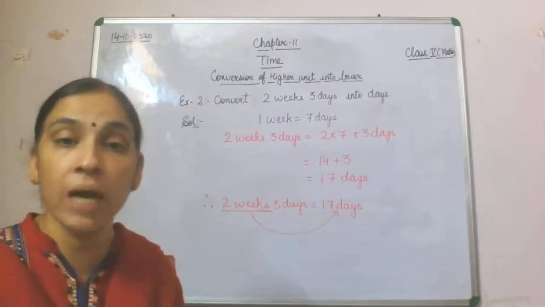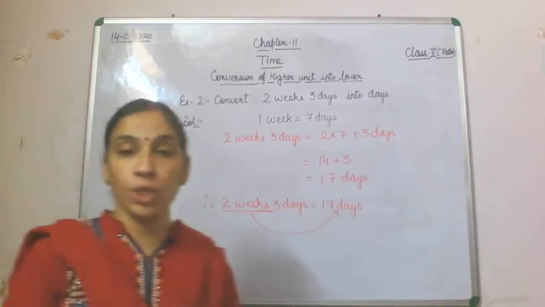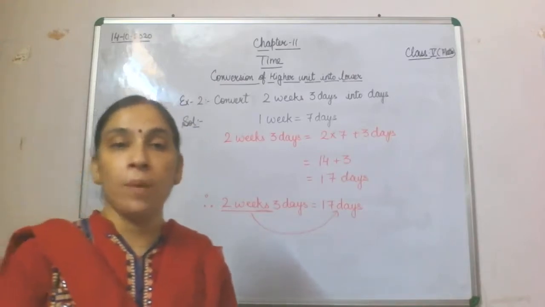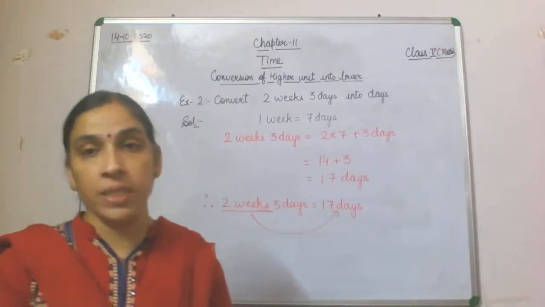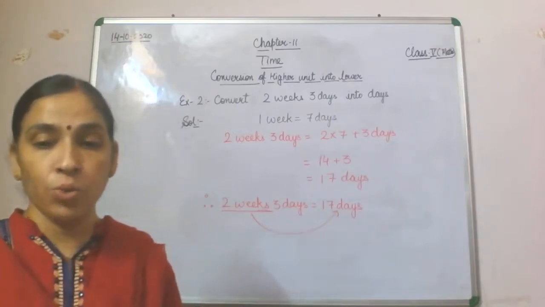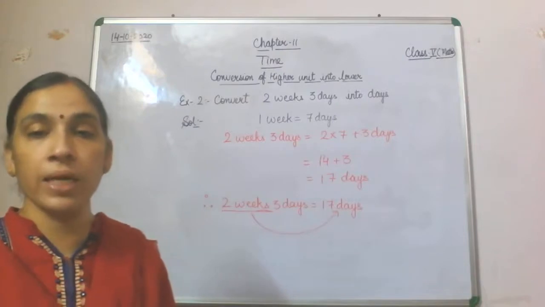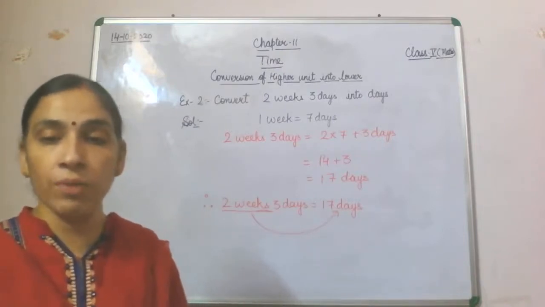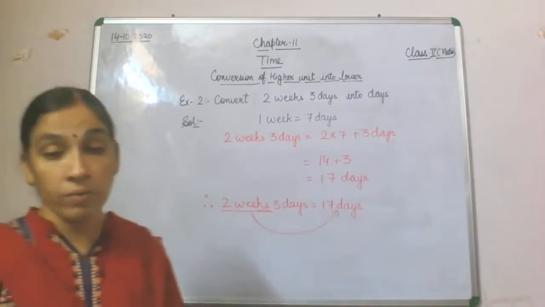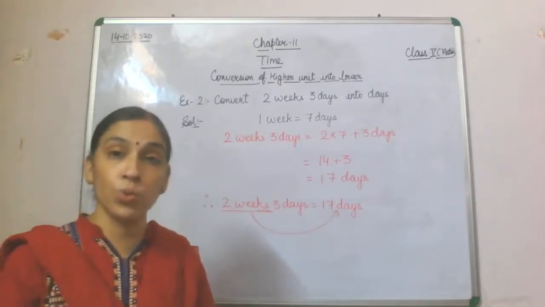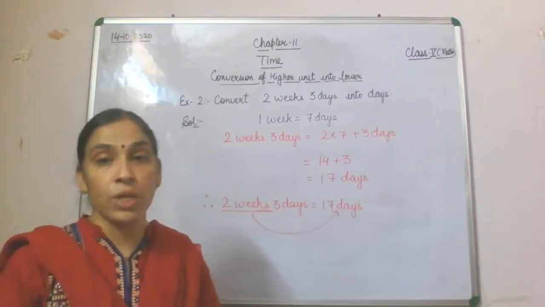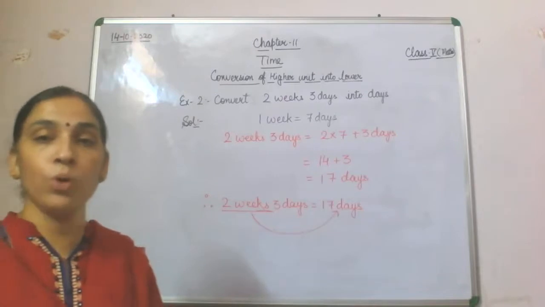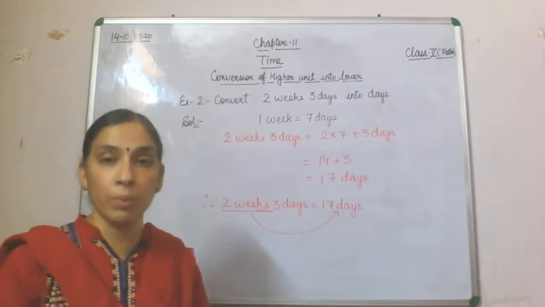Here 2 years, 2 will be multiplied by 52 plus 4 weeks. Quite easy. Do the multiplication and you will get 104 weeks plus 4. So the total you will get is 108 weeks. That you all will do, and I hope you are not going to face any problem.